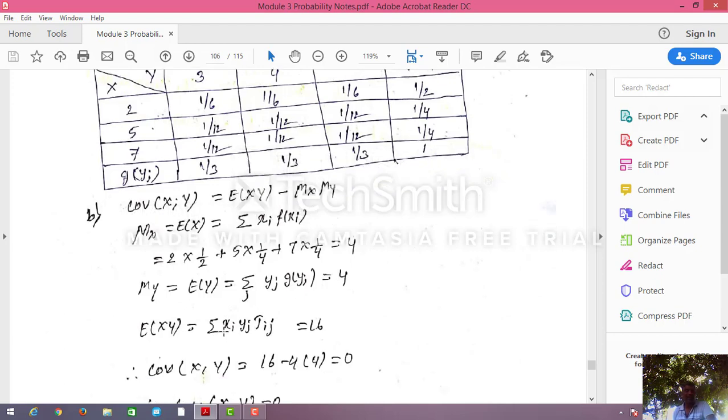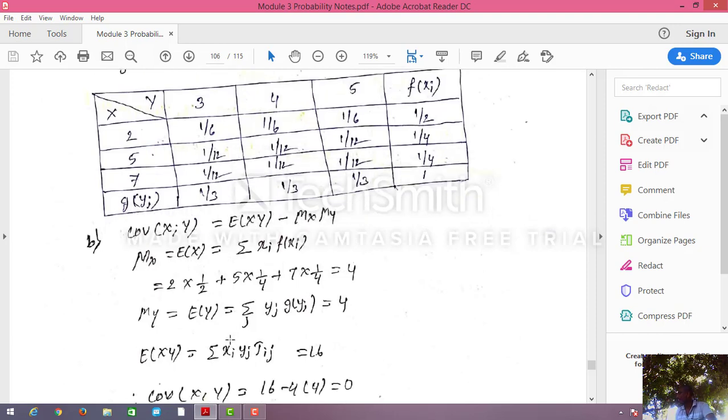Next, expectation of xy. How do you find expectation of xy? Directly I have given it here. Expectation of xy: as I already told, 2 into 3, 6 into 1 by 6, plus 2 into 4 into 1 by 6, plus 2 into 5 into 1 by 6, plus 5 into 3 into 1 by 12, plus 5 into 4 into 1 by 12, plus 5 into 5 into 1 by 12, plus 7 into 3 into 1 by 12, plus 7 into 4 into 1 by 12, plus 7 into 5 into 1 by 12.